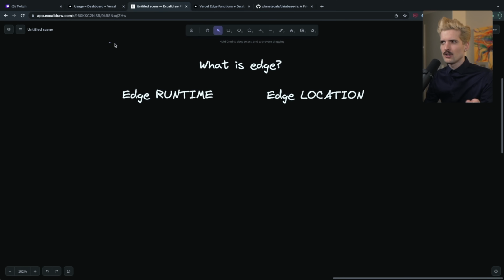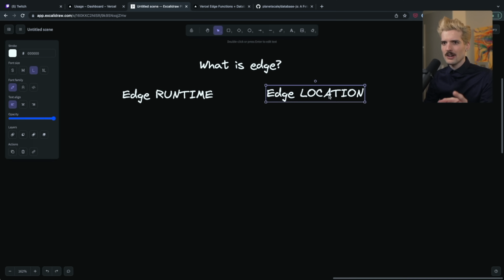It doesn't. It's referring to both of these things, which is annoying, but I don't care about edge location anywhere near as much, because any real application is going to have to worry about data on the edge, which means any real application is going to have to worry about where these functions are running, or they're going to do some crazy stuff with distributed data, which is almost never worth it. And as a result, this becomes non-viable for a significant portion of the applications on the web. And that is fine. It doesn't mean it's bad.